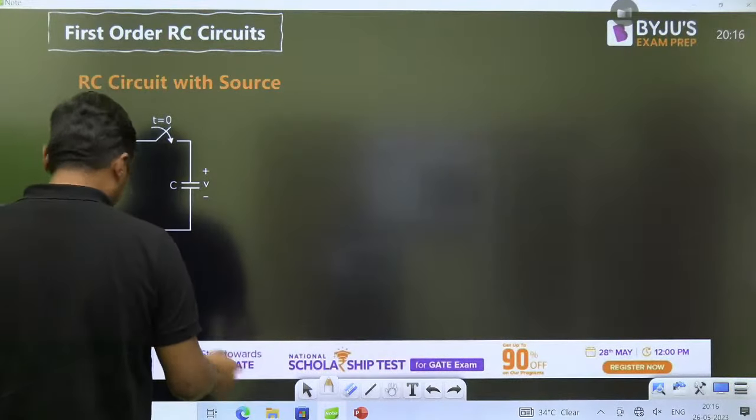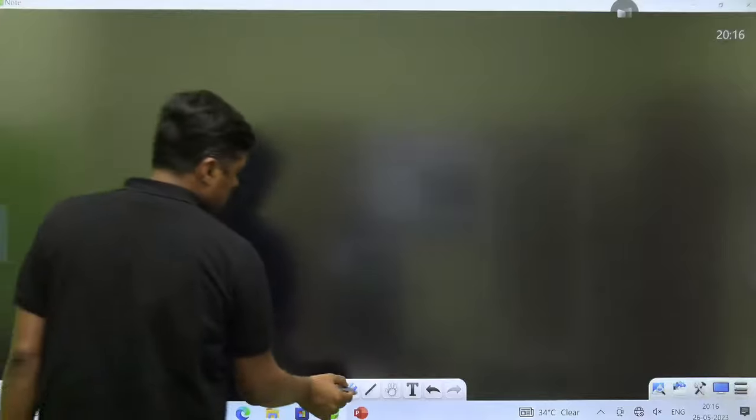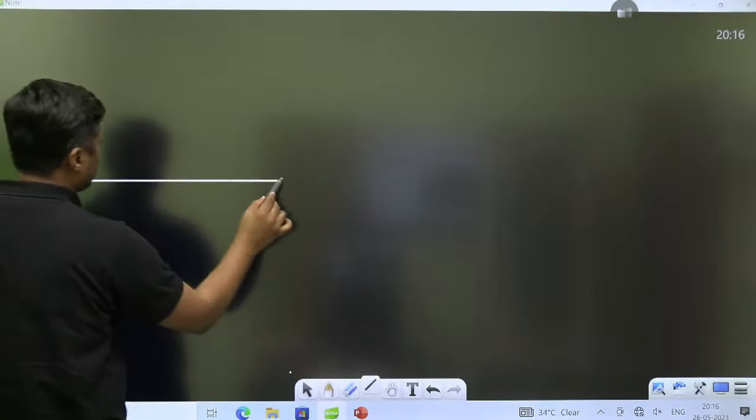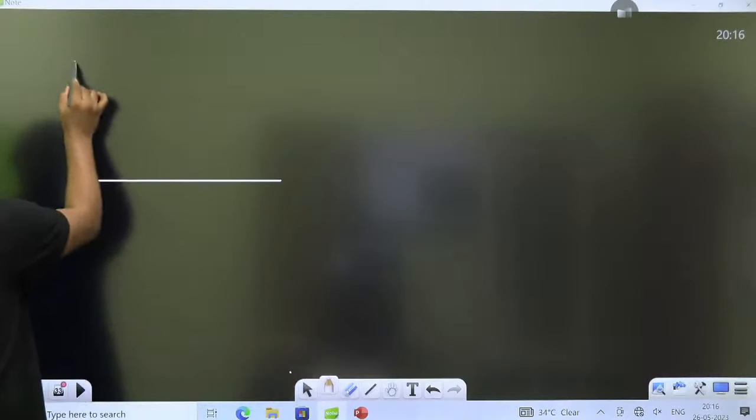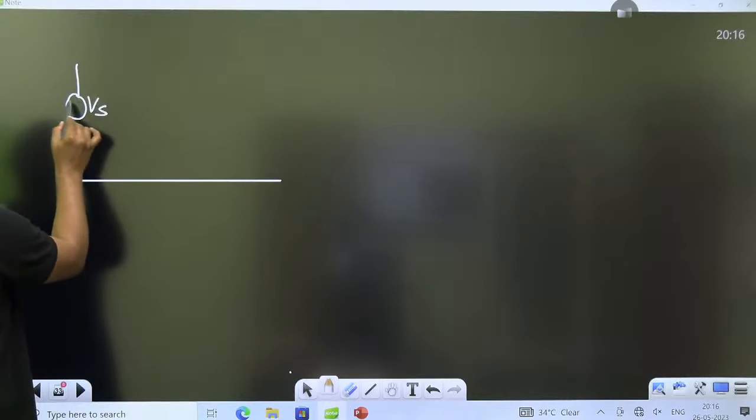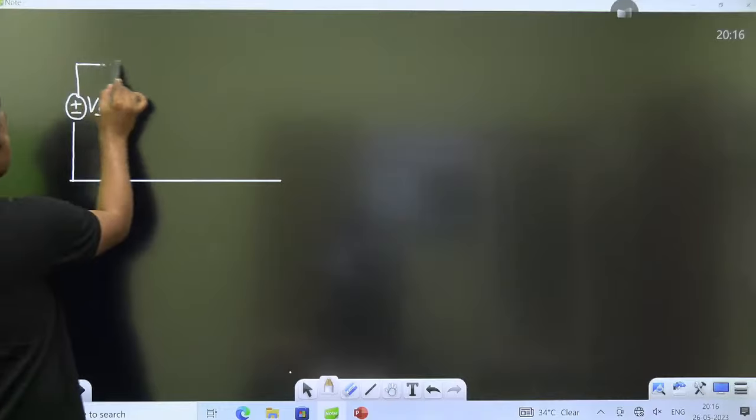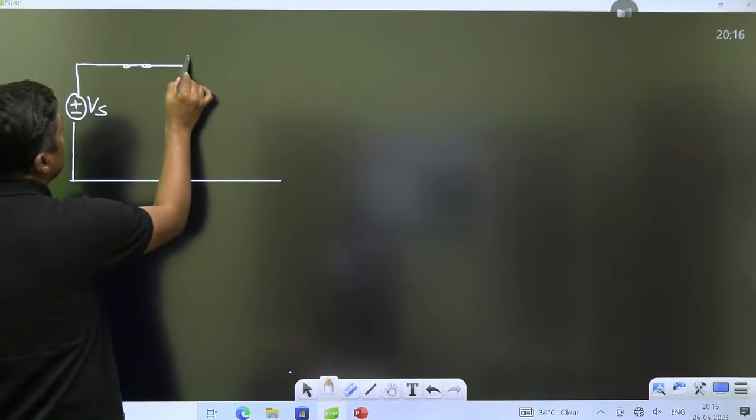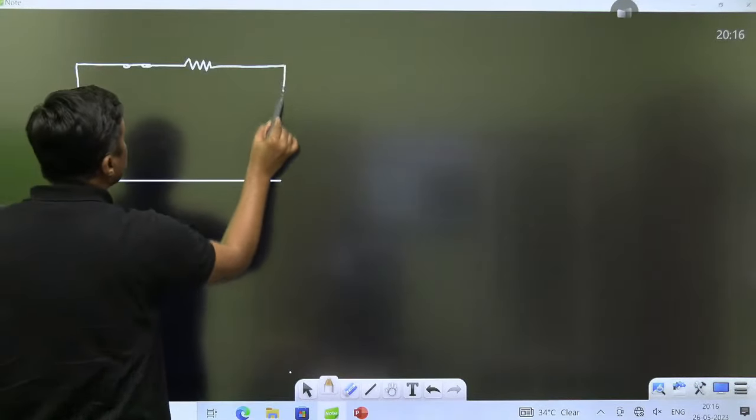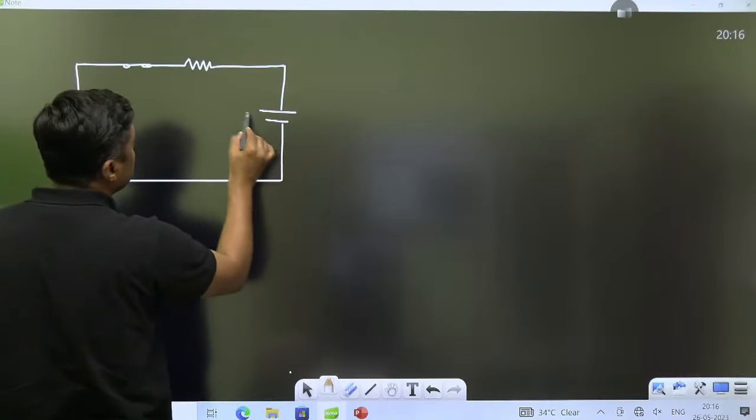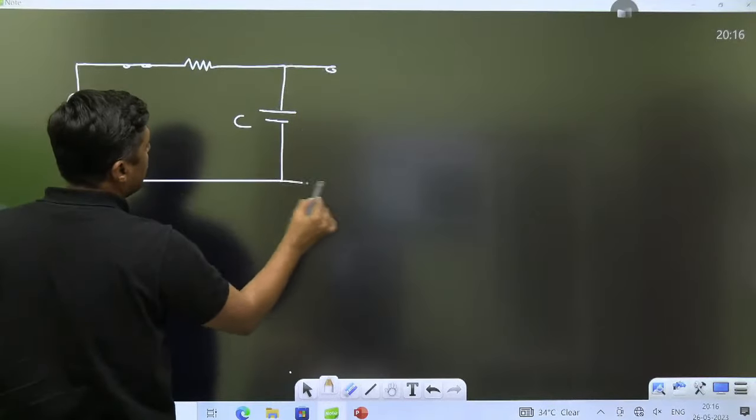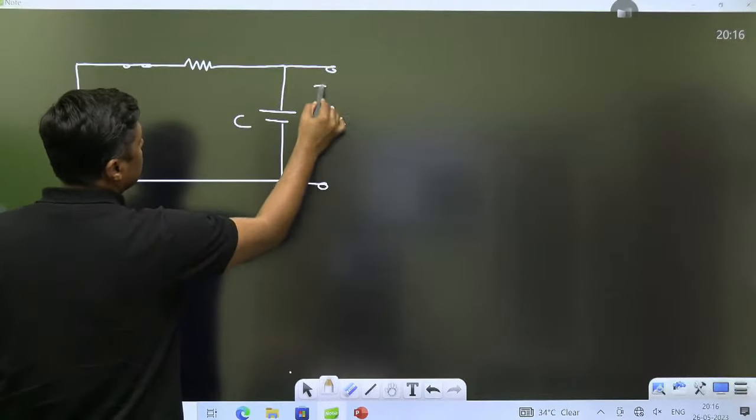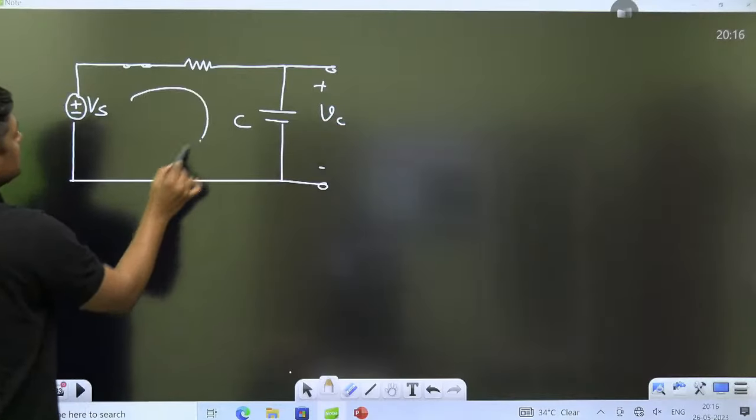RC circuit. Okay. This is VS. If we are applying any DC source, the switch is closed now. This is R, this is C. And we have to find the voltage across the capacitor. Now let this be the current I.